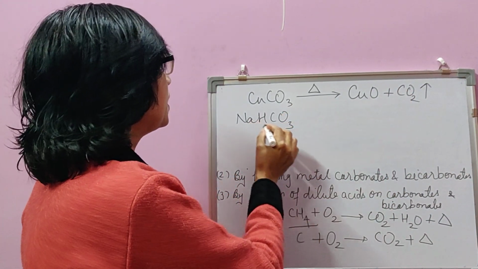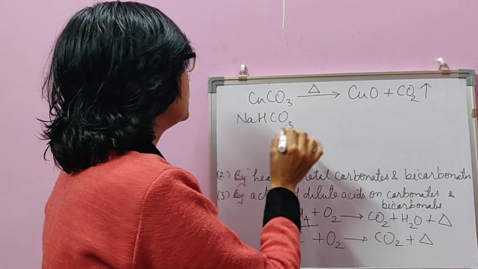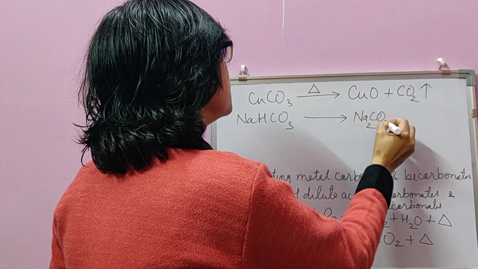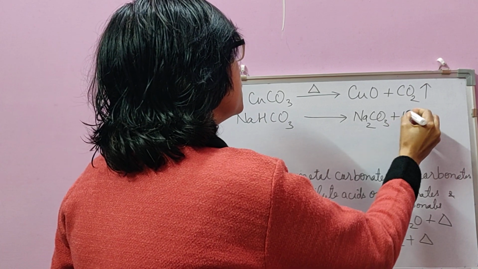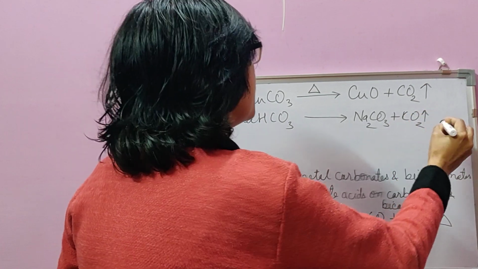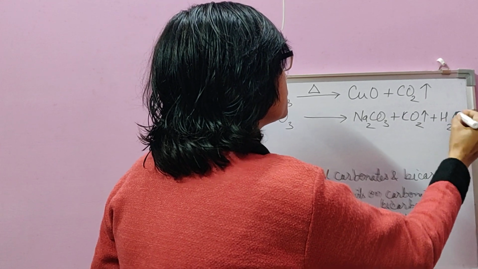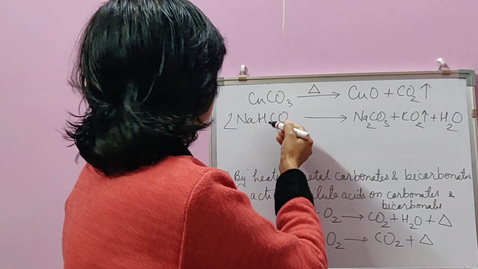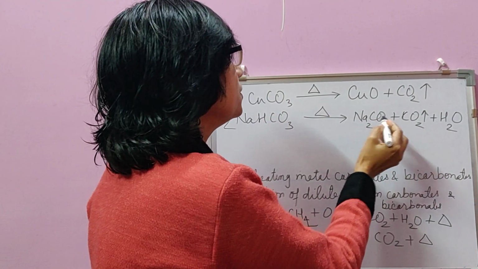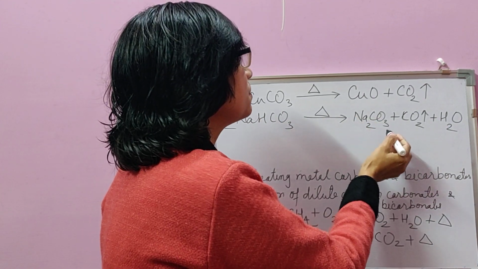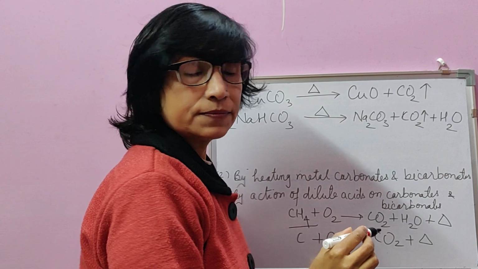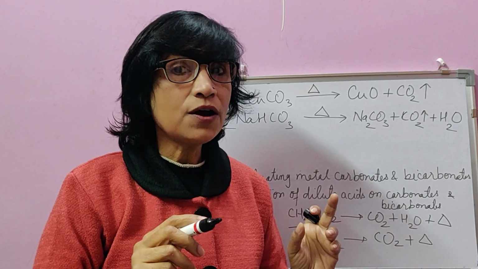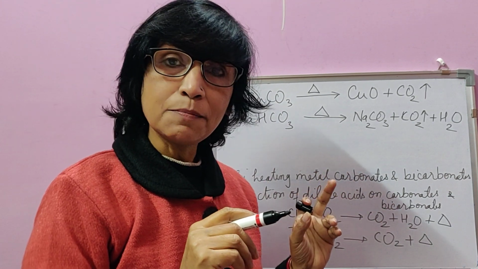And same about the metallic bicarbonates. When metallic bicarbonates are heated, then they decompose to give metallic carbonate and carbon dioxide and water. Two molecules of sodium bicarbonate on heating decompose to give metallic carbonate, obviously same metal carbonate, sodium carbonate, carbon dioxide and water. So one of the methods of preparation of carbon dioxide is heating of metallic carbonate and bicarbonate.